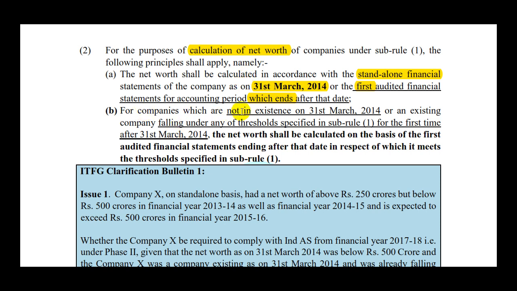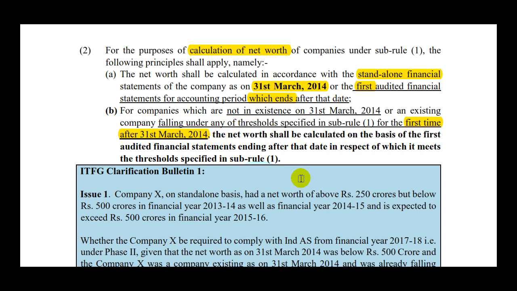For companies which are not in existence as of 31st March 2014, or an existing company falling under any of the thresholds specified in sub rule 1 for the first time, that is first time after 31st March 2014. So what happens that as of 31st March 2014, let's say your net worth was less than 500 crores, but it became more than 500 crores after 31st March 2014. So what to do?